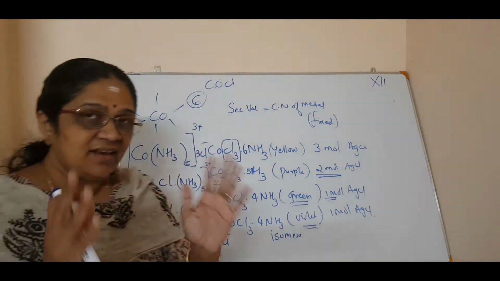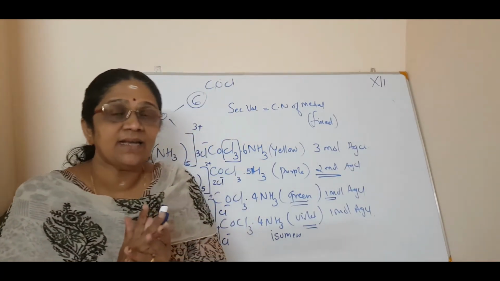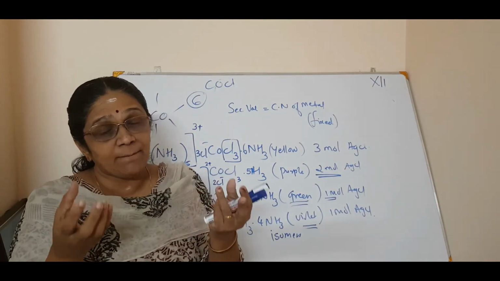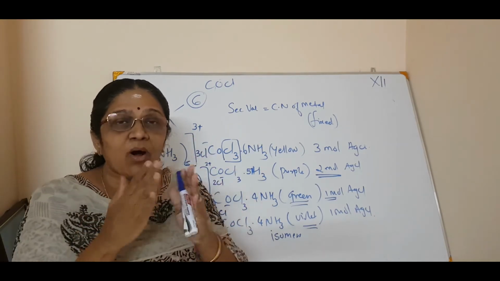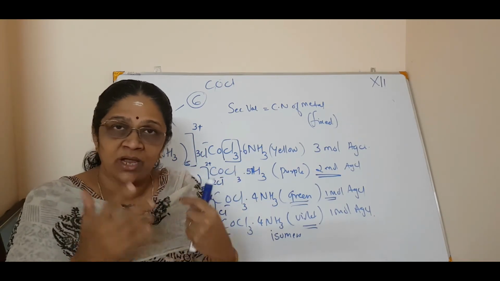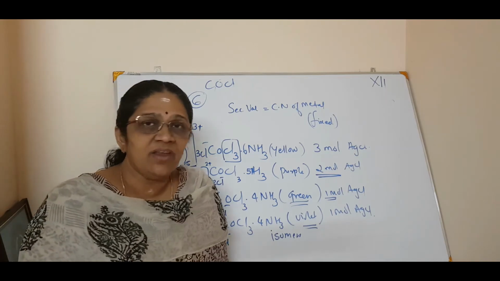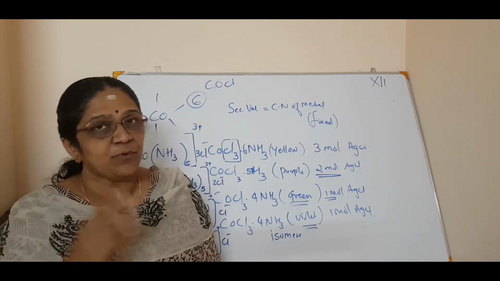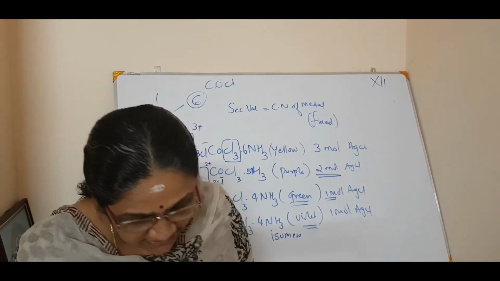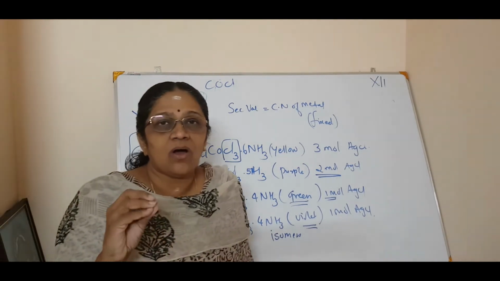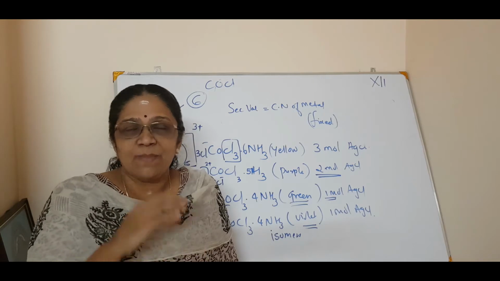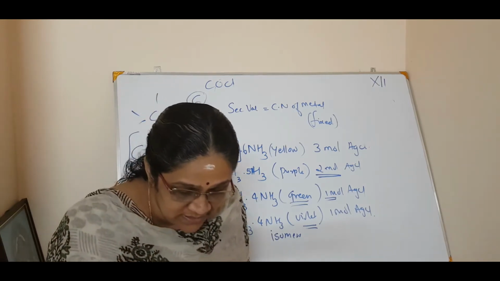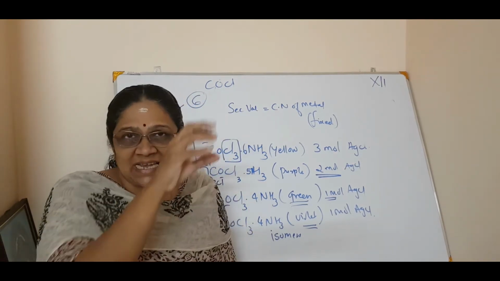In short, the number of atoms, groups of atoms or ions which are directly bound to the central metal atom or ion is called the secondary valency. So that is the third postulate. And the fourth postulate is that the ions or groups are bound to the metal atom by these secondary linkages.